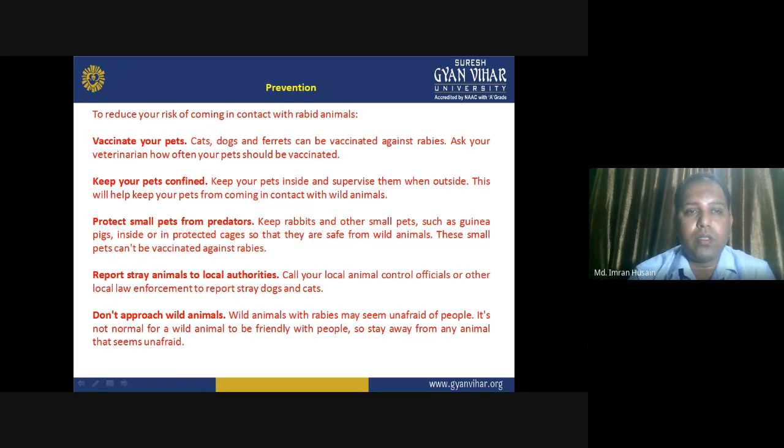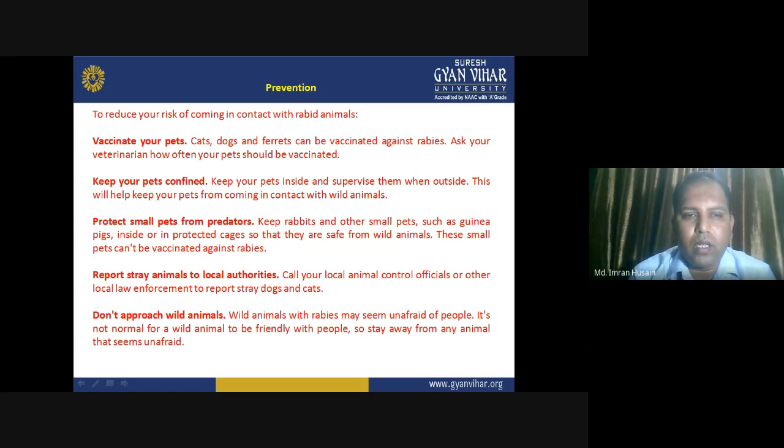Prevention. To reduce your risk of coming in contact with a rabid animal, vaccinate your pets. Cats, dogs, or ferrets can be vaccinated against rabies. Ask your veterinarian how often your pets should be vaccinated. Keep your pets confined. Keep your pets inside and supervise them when outside.